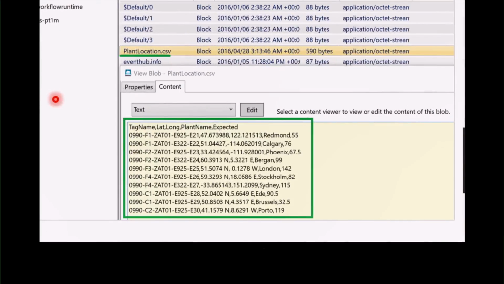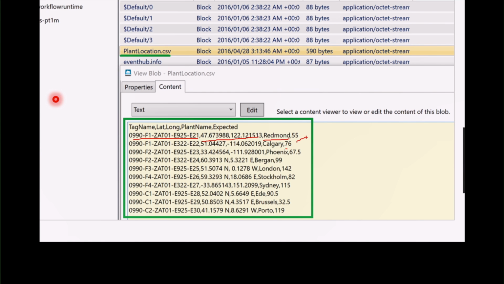So the file actually looks very similar to this. Remember I showed you that ugly tag name before? We're going to see that we've got the tag name in the first column, and then we can provide a more user-friendly name. In this case, it's Redmond. I chose not to plot that one. We also have the ability to include lat long, so now we can represent this data geospatially, and that's how we're able to place it on a map. And lastly, we can also provide our expected value.